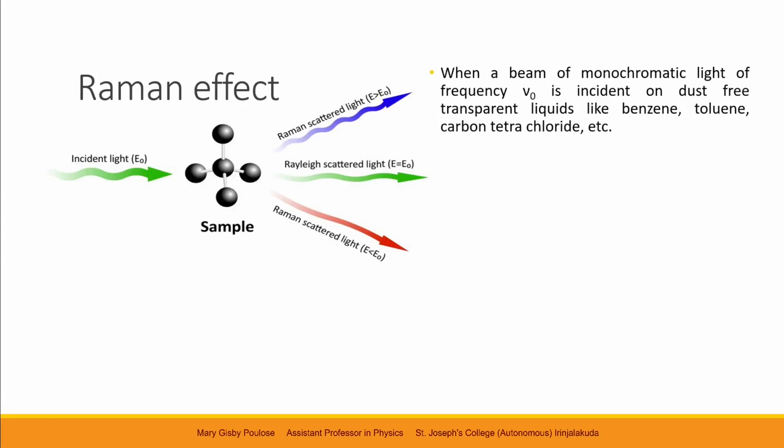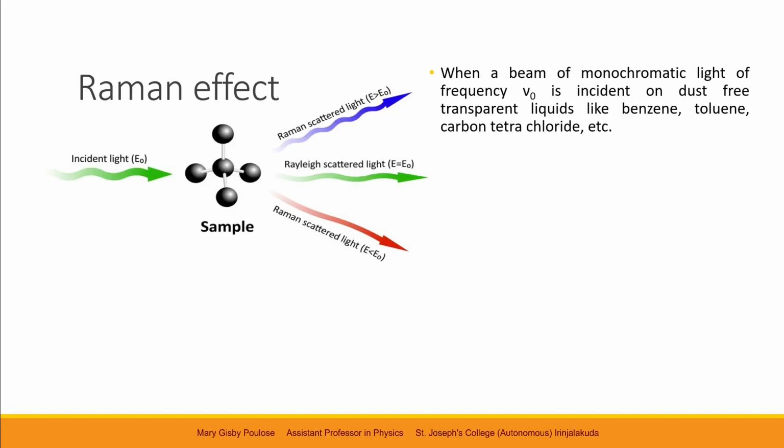Now, when a beam of monochromatic light of frequency nu naught, so the incident light is of a particular wavelength, it is monochromatic, its frequency is nu naught. When it is incident on dust-free transparent liquids like benzene or toluene or carbon tetrachloride, etc., light is scattered.